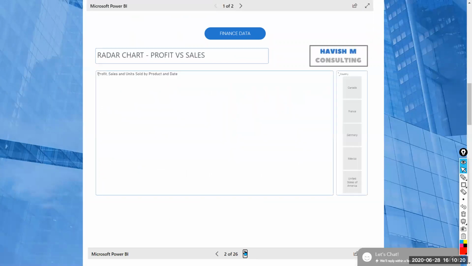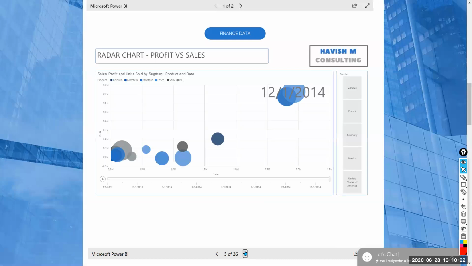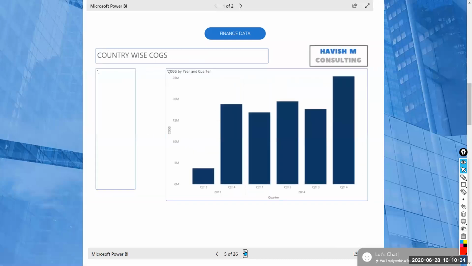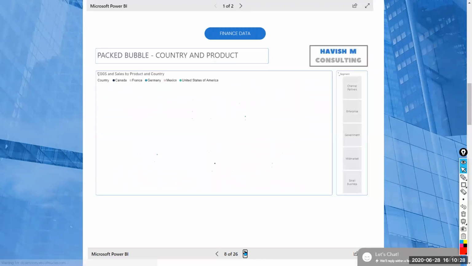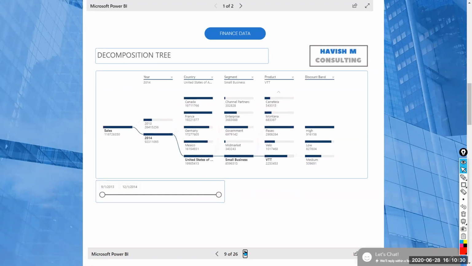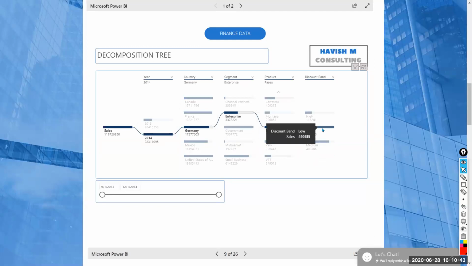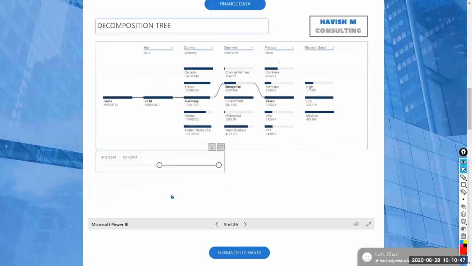If you want to see, I'll give you an example. Let's say the decomposition tree, which is this one. You can't do stuff like this. Like this is a much better table. So rather than making a table, you can show this dynamic visual that allows you to do a root cause analysis. So you can have different items and it can go item by item. Can you imagine doing something like this on Excel? And you can even have different slices and select all this.